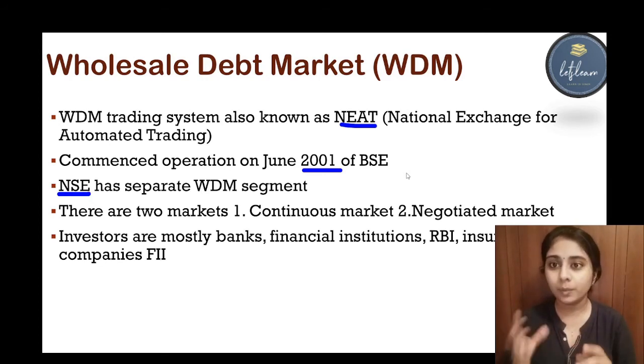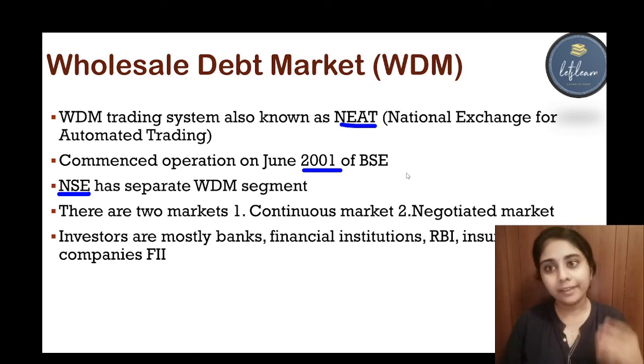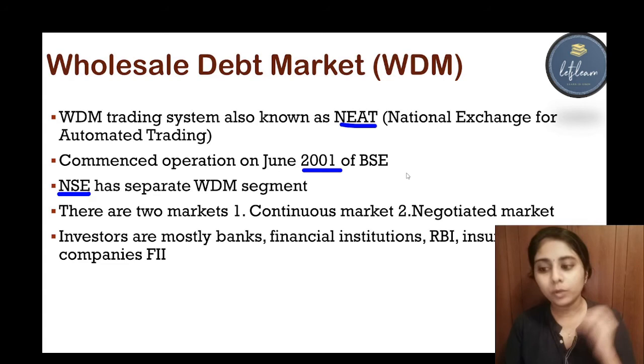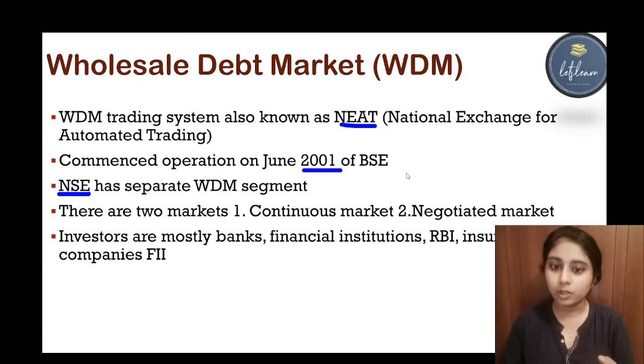Continuous market is where buyers and sellers do not know each other, they just place their order, and if the orders match, then the trade occurs. And in negotiated market, it first occurs outside the stock exchange, they both negotiate, they fix their order and then inform the stock exchange. That is the two types of WDM market. Then in WDM, mostly the investors are banks, financial institutions, RBI, insurance companies, then foreign institutional investors. These are the main participants of wholesale debt market. So I hope wholesale debt market is clear to you all.